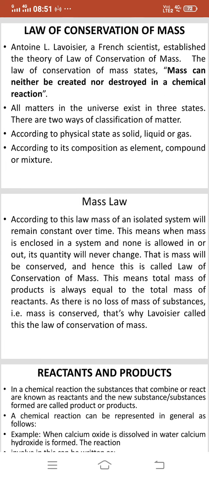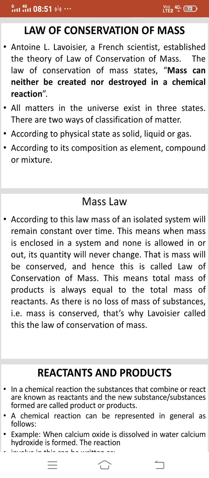According to this law, mass of an isolated system will remain constant over time. This means when mass is enclosed in a system and none is allowed in or out, its quantity will never change. That is, mass will be conserved, and hence this is called law of conservation of mass.